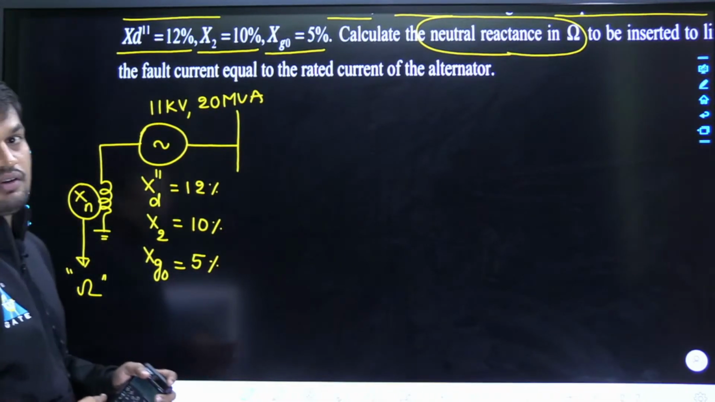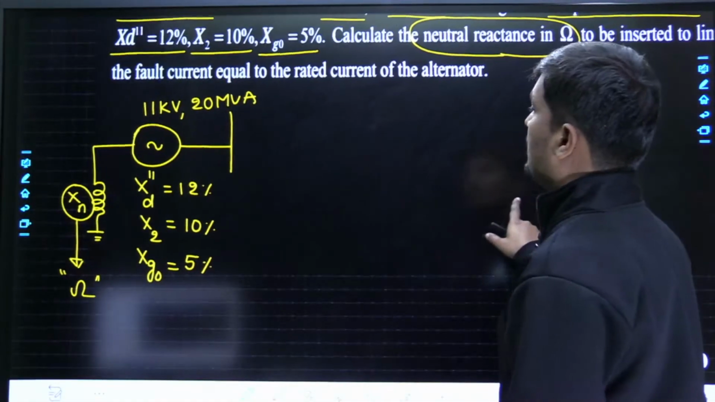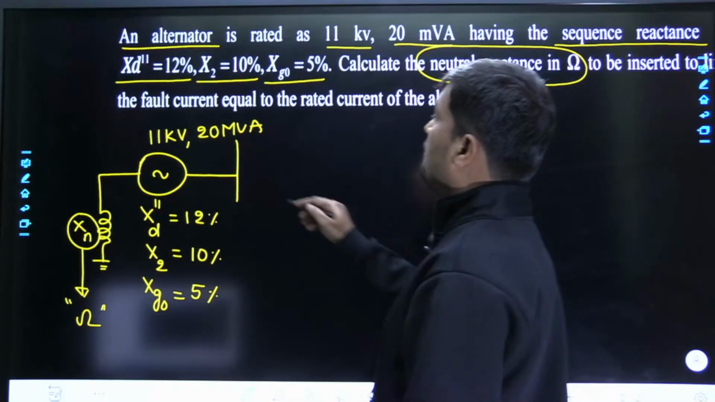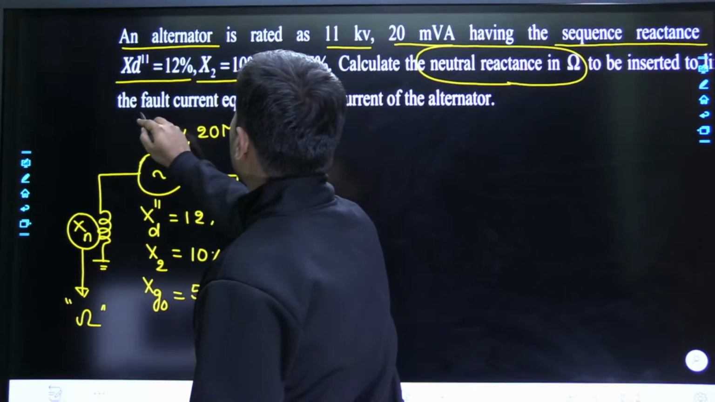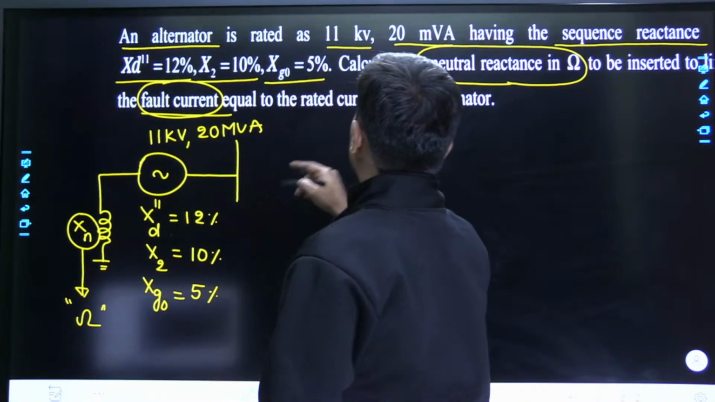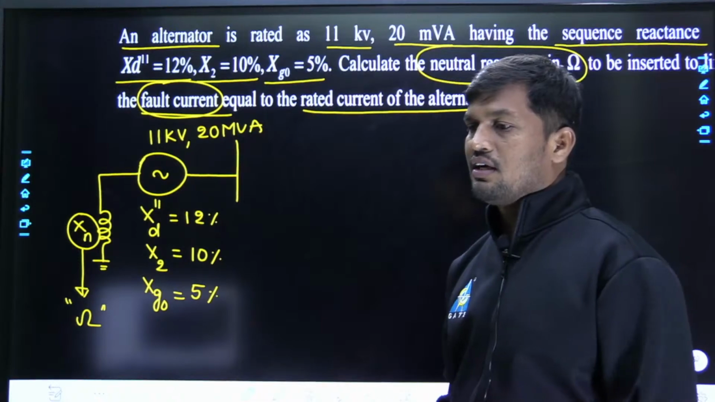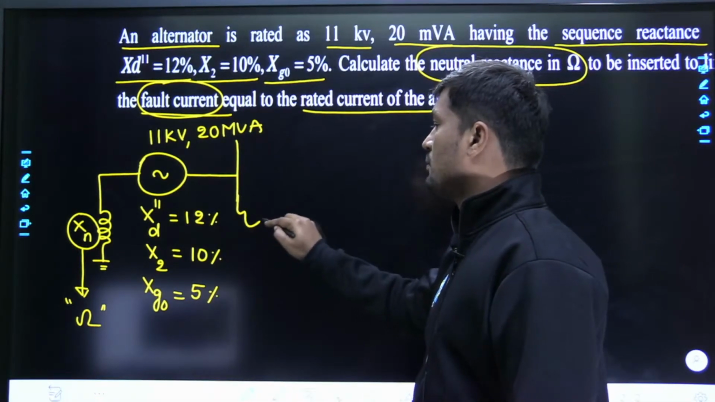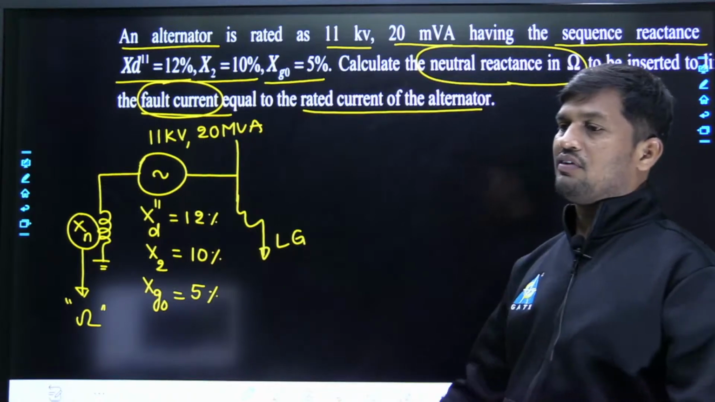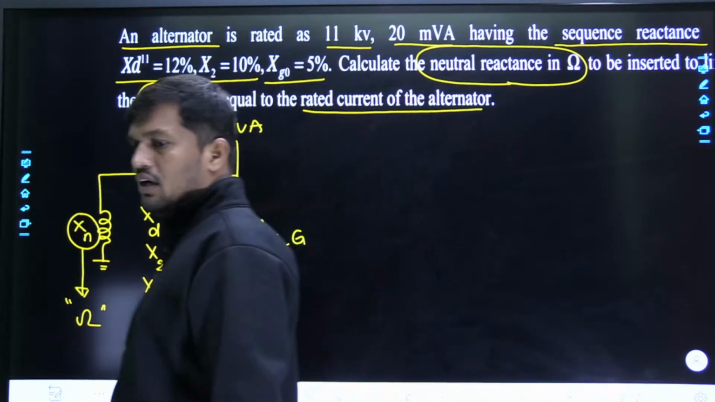Ohms means actual value or per unit value? Actual value. Okay. Calculate the reactance in ohms to be inserted to limit the fault current equal to rated current of the alternator. That means the fault current in the alternator is equal to rated current of the alternator. But which fault is not mentioned. Whenever it is not mentioned, let us assume any one fault. Right now LG fault discussion is going, so let us assume that fault is line to ground fault.